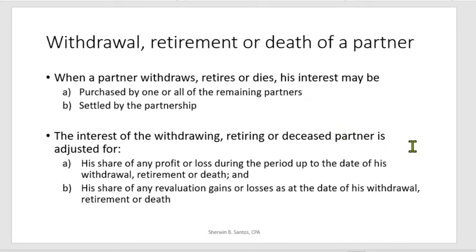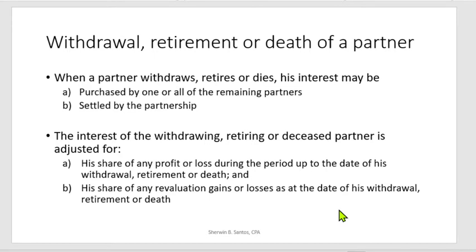So the interest of the withdrawing, retiring, or deceased partner is adjusted for his share of any profit or loss during the period up to the date of his withdrawal, retirement, or death, and his share of any revaluation gains or losses as of the date of his withdrawal, retirement, or death. So what this says is that on the date of the withdrawal, retirement, or death of the partner, you must first account for the profit and loss up to the date when he withdrew, retired, or died.